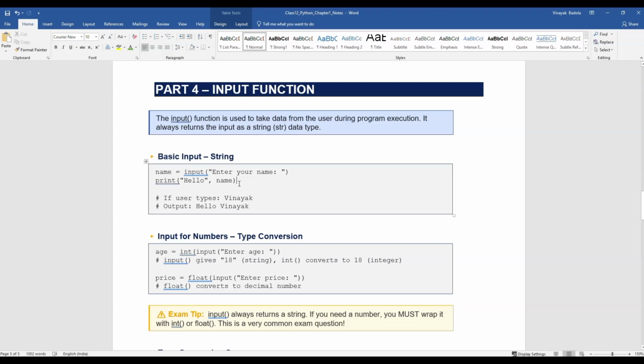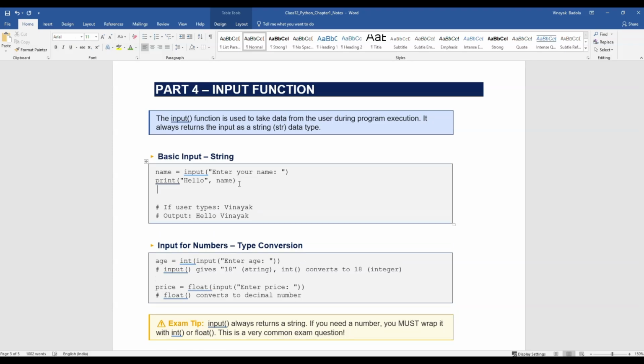when the output comes, it will say name equals to enter your name in the output section.